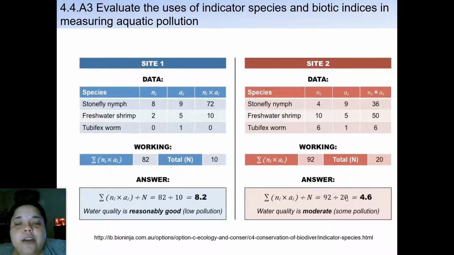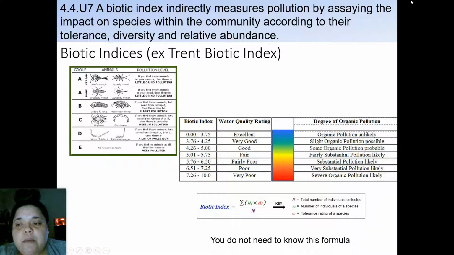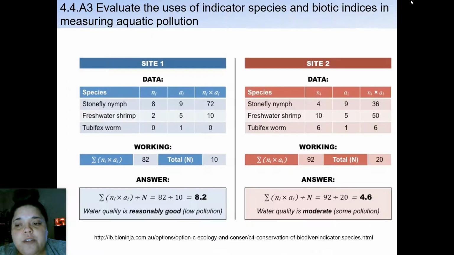So then you're going to work out your equation. If I do the summation of Ni times Ii, again, which is your number of individuals times your tolerance rating, this one gets an 82. And then the total N, which was 10 individuals in total collected. So you got 72, then 10, and your total N after calculation was 10.